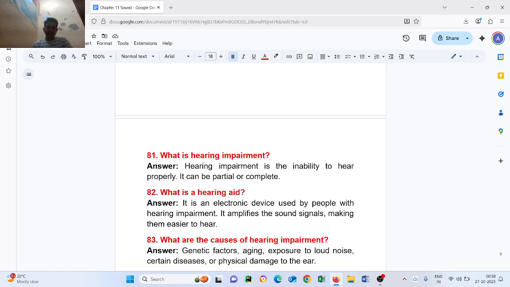Question number 82. What is a hearing aid? It is an electronic device used by people with hearing impairment. It amplifies the sound signals, making them easier to hear.